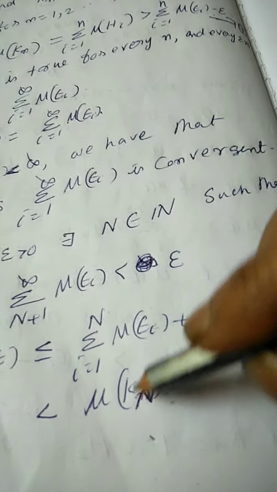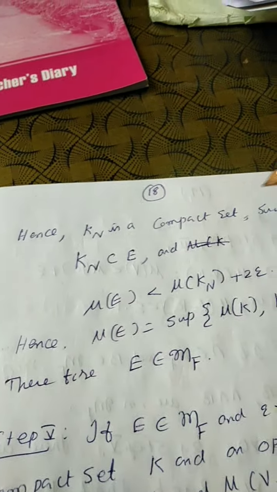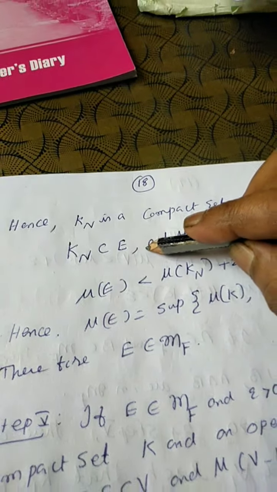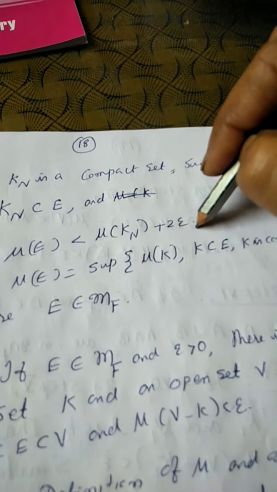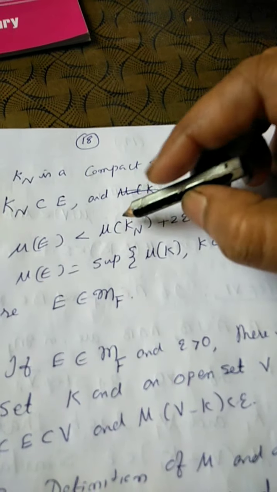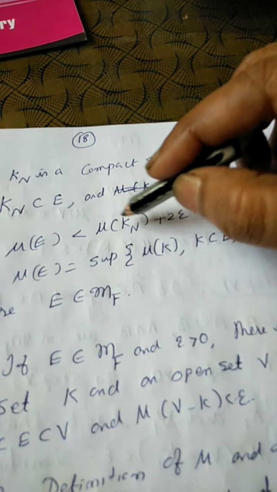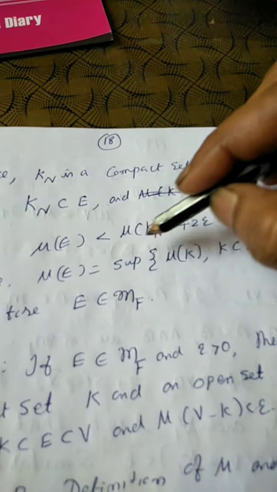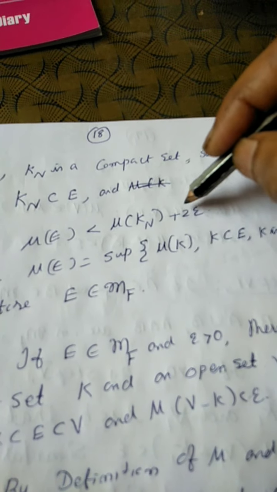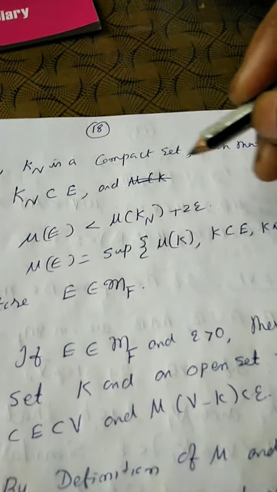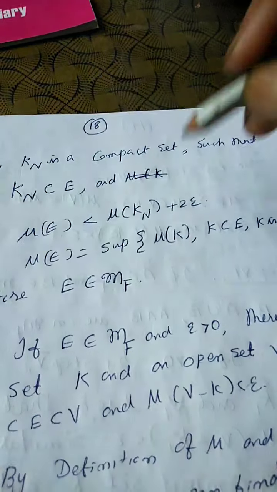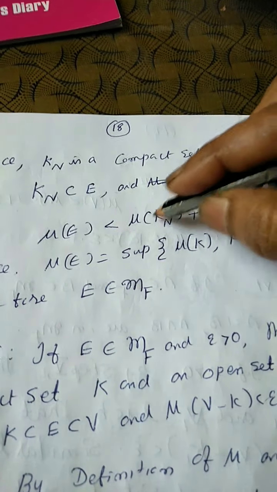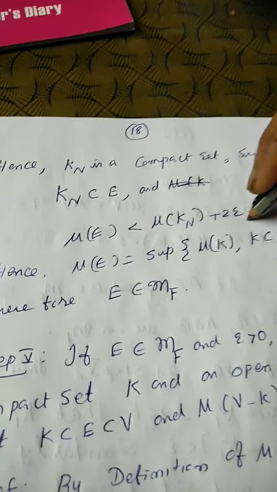So, this is less than mu of Kn plus 2 epsilon. Hence, Kn is a compact set such that Kn is contained in E and mu of E is less than mu of Kn plus 2 epsilon. If you want mu of E less than mu of Kn plus epsilon, in the rest of the proof you may use epsilon by 2, so that this is less than mu of Kn plus 2 epsilon.